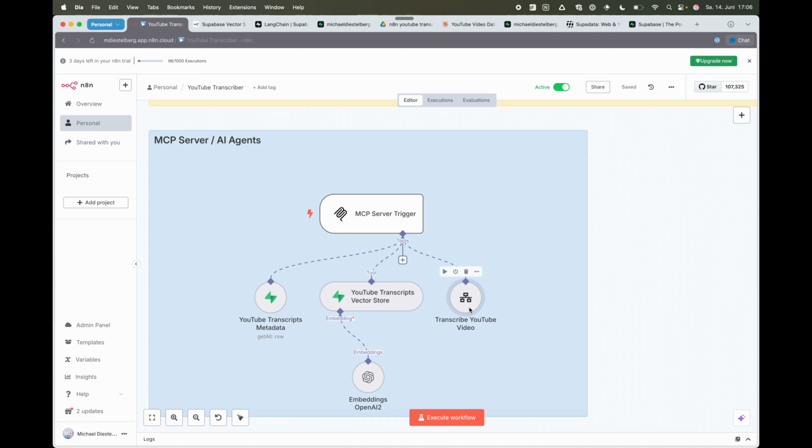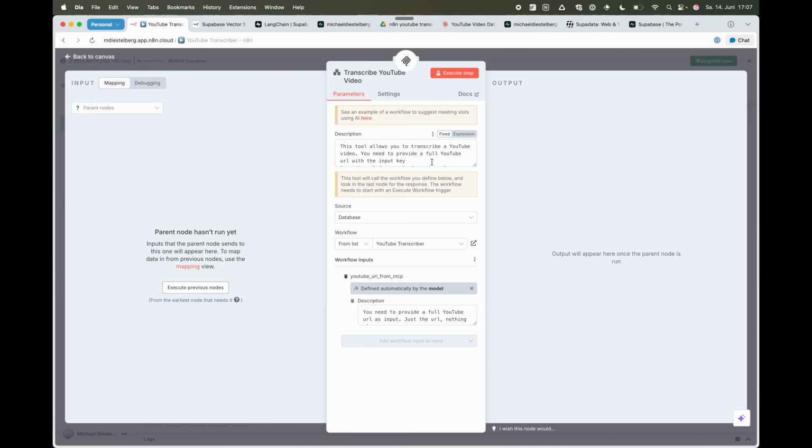The third tool is where the magic happens. This is where we are transcribing the YouTube video. What this tool is doing is connecting to a workflow within n8n. So from my database of n8n workflows, I am selecting from a list one of my workflows, the YouTube transcriber workflow, that's what it's called.